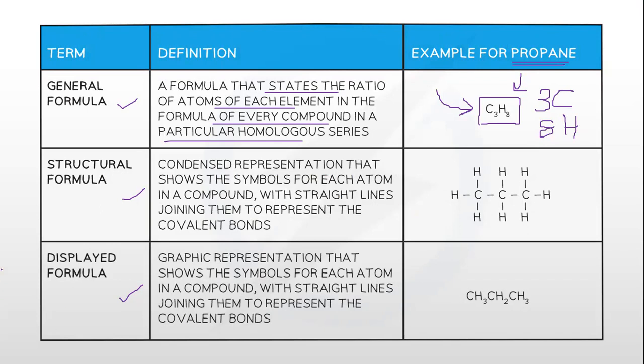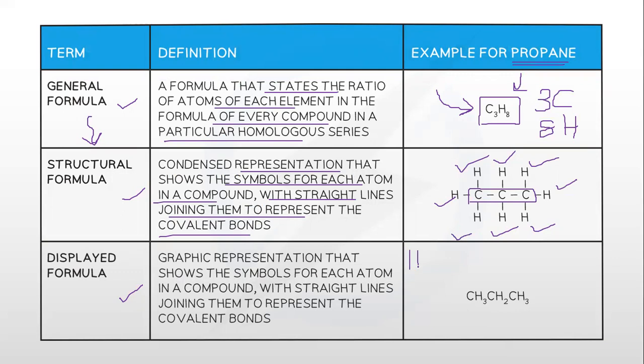But what is the structural formula? By using this formula, we can draw its structure. A structural formula is a condensed representation that shows the symbols for each atom in a compound with straight lines joining them to represent the covalent bonds. Now, the 3 carbons you can see over here and the 8 hydrogens have been attached. Now, this is what we call a structural formula. Now, some basic rules of structural formula. You can note this down if you want.